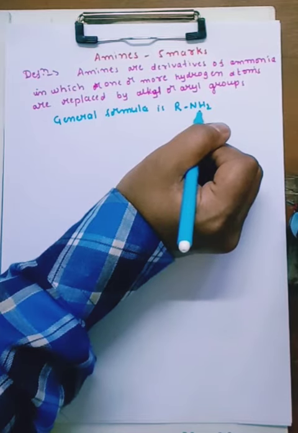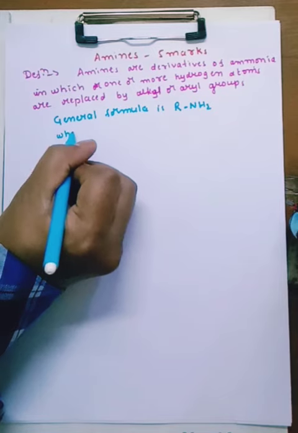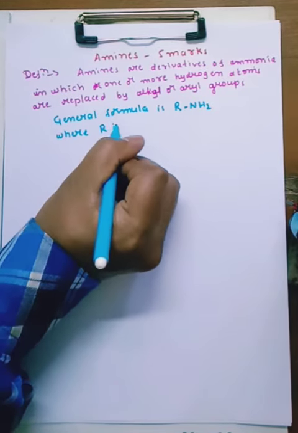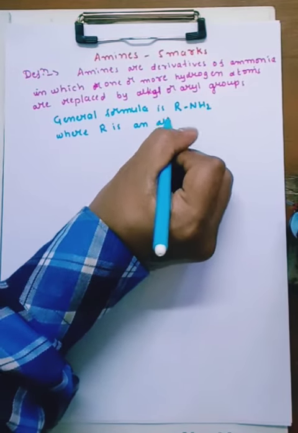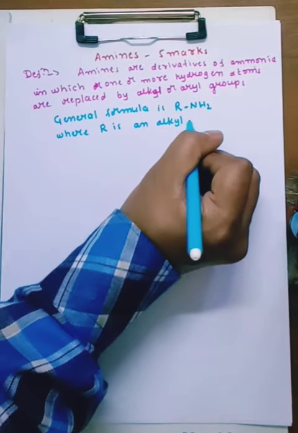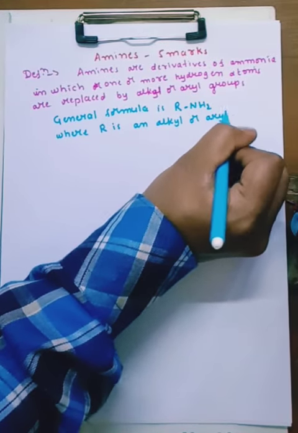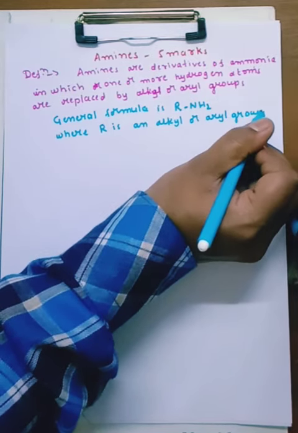Ammonia has one hydrogen atom replaced by an alkyl or aryl group, where R is an alkyl or aryl group.